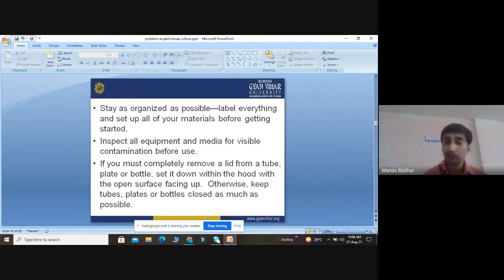Whenever we remove the lid from the tube, plate or bottle, the microbes present in the environment can enter into the media and thus create contamination. So we must completely remove the lid and set it down within the hood with the open surface facing up. Otherwise, we will keep tubes, plates or bottles closed as much as we can.